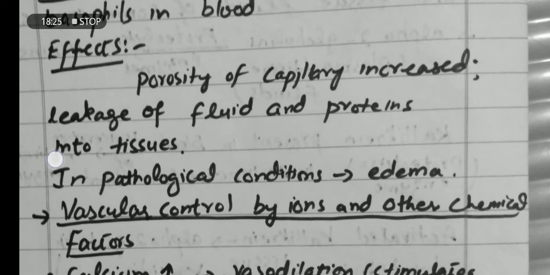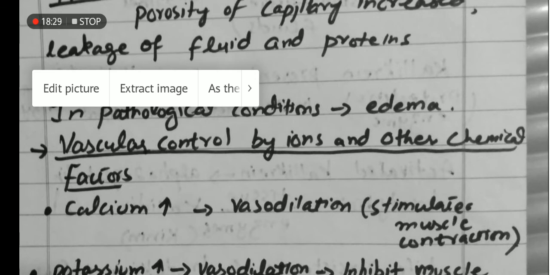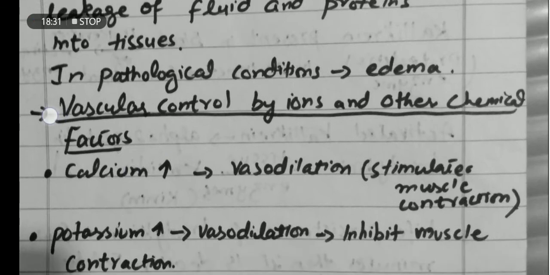Vascular control by ions and other chemical factors. Calcium: an increased level of calcium causes vasoconstriction. Why does it cause vasoconstriction? I already taught you that calcium binds with troponin C of the muscles.